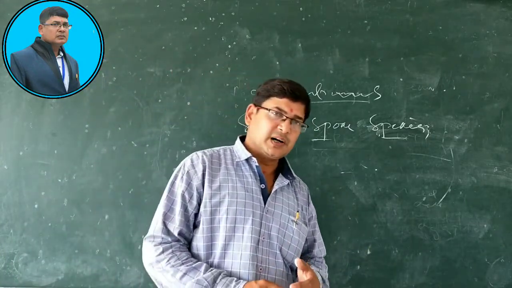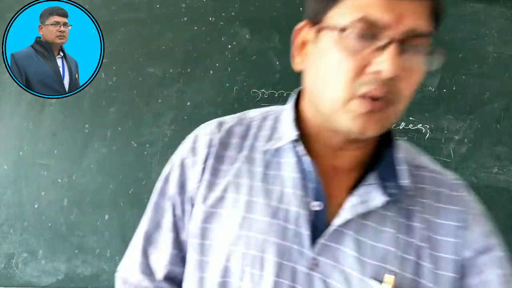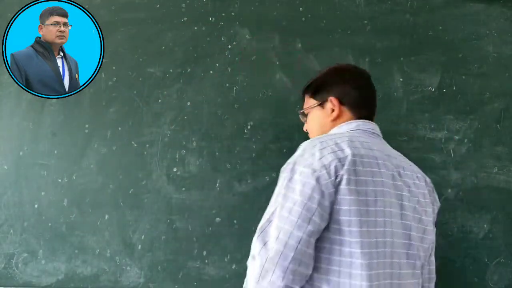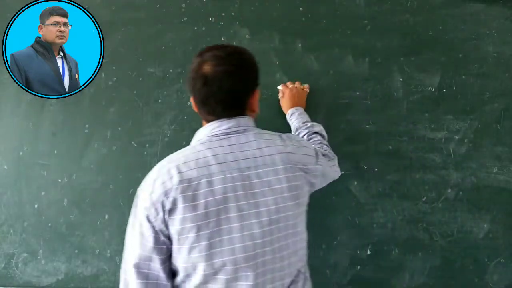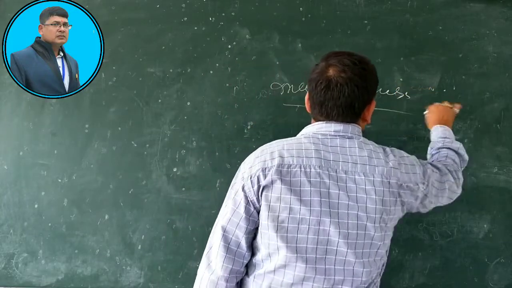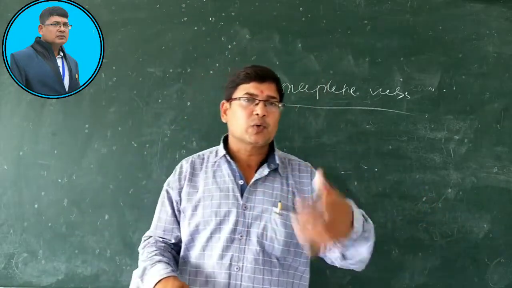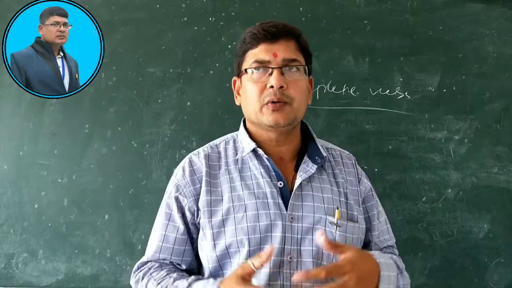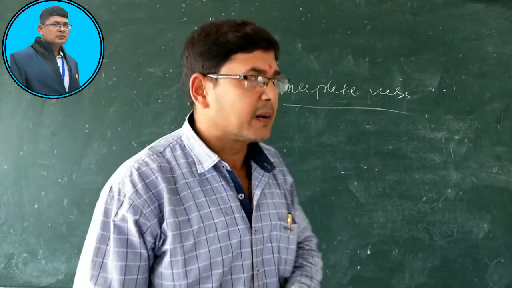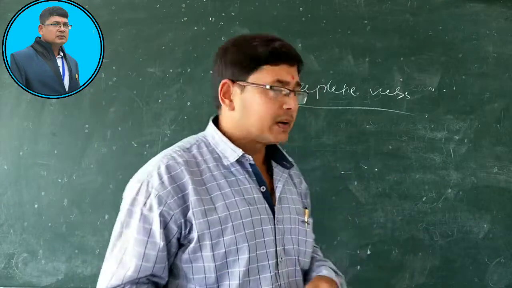Transitive, intransitive, auxiliary, main. Then regular and irregular verb, strong and weak verb. Now let me tell you what are incomplete verbs. Incomplete verbs are those verbs that need a complement to complete their sense. When a main verb is used independently and after it nothing is used, it is normally called an incomplete verb.